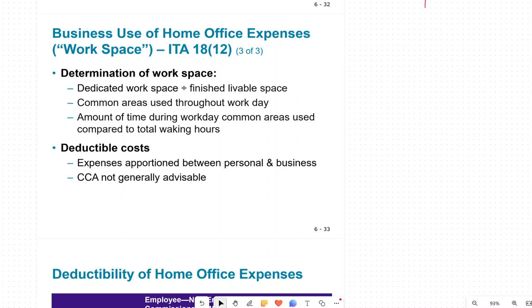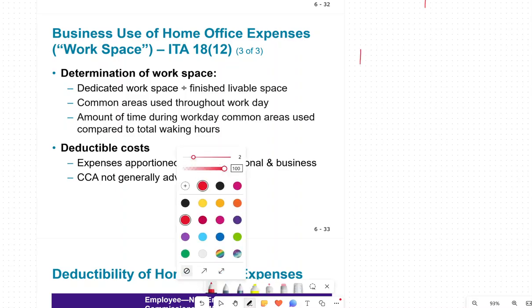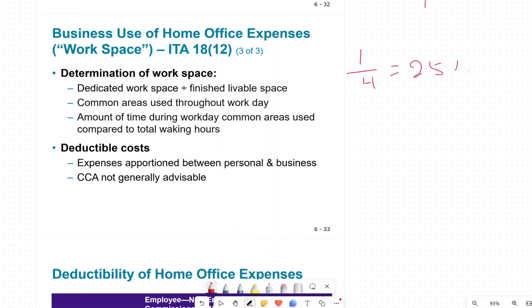So if you have, let's say, 4 rooms in your house, and you're using one room as an office, the total rooms are 4 and you're using one of them. I'm just going to do it with pen. If you're using one room, then you're allowed to deduct 25% of the expenses.